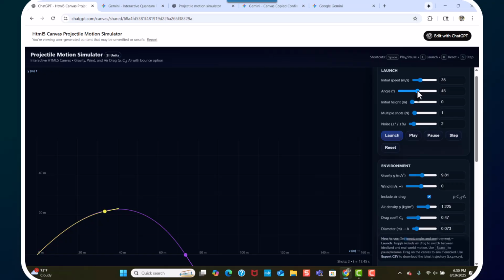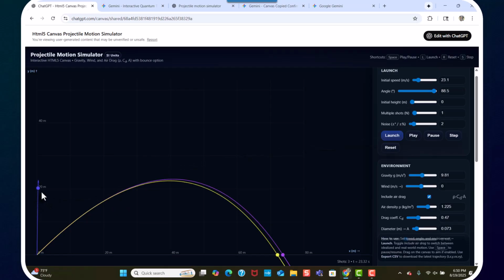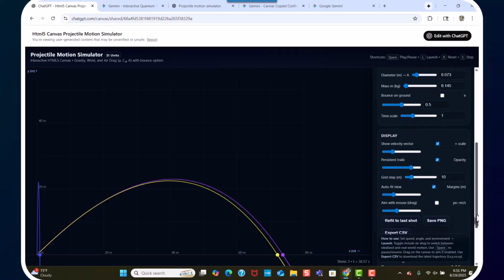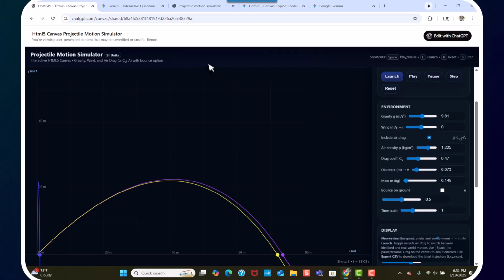So let's change the angle. Oh, I always love doing this. We want the angle to be almost 90. We'll have the speed go down a little bit, and then we'll launch. So look at that. It's going straight up, has a little bit of a curve, and comes straight down. Obviously, a 45-degree angle gives you the greatest distance. You can play with the gravity, whether you're on the moon or the earth, wind speed, air resistance, drag coefficients. This is insane what was produced by that simple, sloppy one sentence prompt.